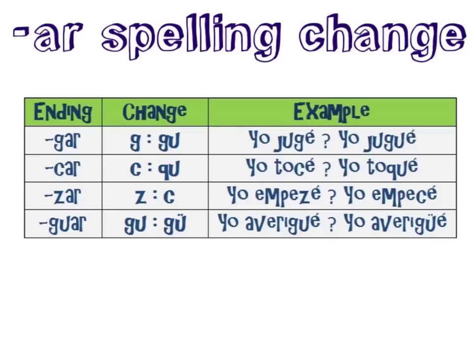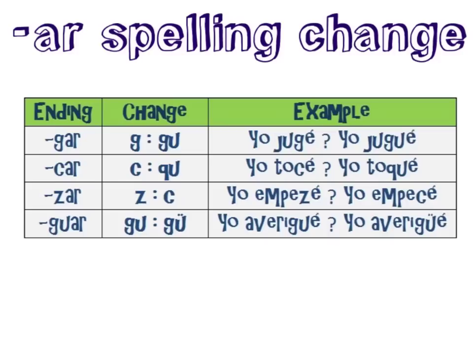If we take a look at our GAR example, we know that here we're using the verb jugar as an example. And if you listen to me say the verb jugar, you can hear that the G sounds like a G sound. However, if we were to conjugate this verb without a spelling change, it would look like this. J-U-G-E.